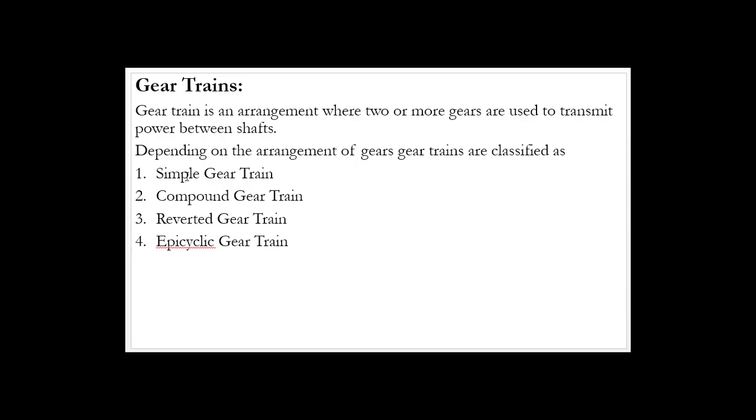Anyhow, we have only the simple gear train and the compound gear train. We don't bother about the reverted gear train and epicyclic gear train for your syllabus. We have only two, simple gear train and compound gear train.